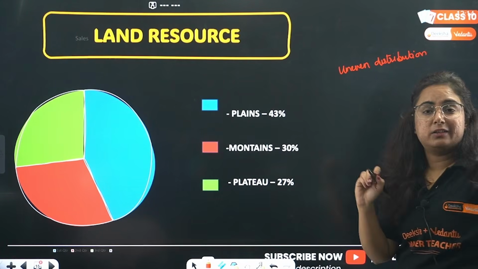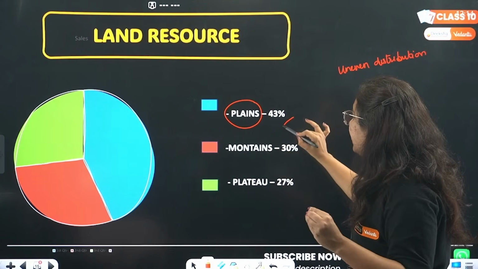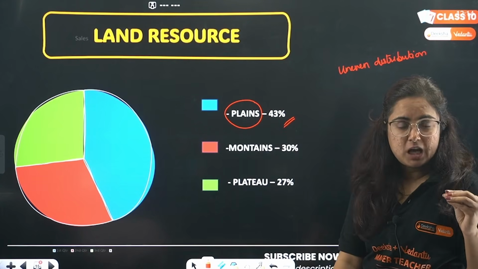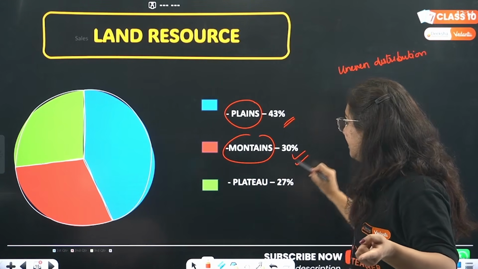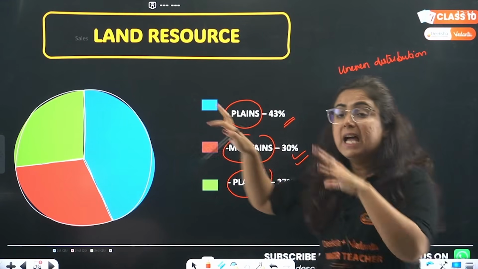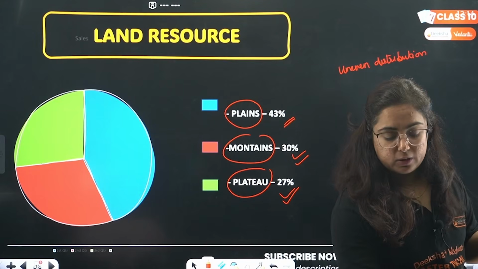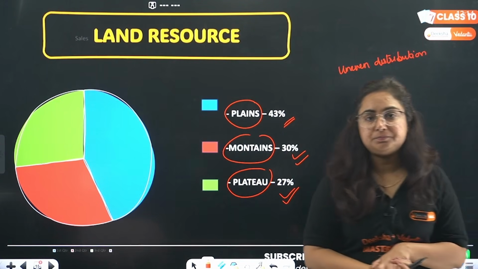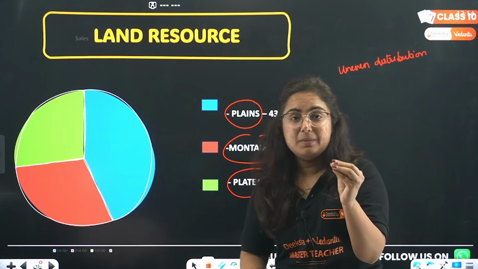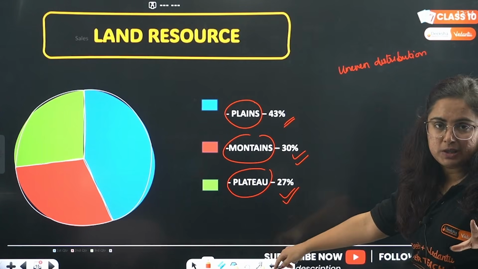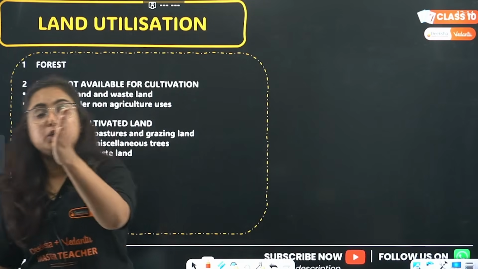We categorize it in three parts. First is plain area. In India, the plain area is around 43% of the total land area. Then comes the mountain, that is 30%, and the plateau, that is 27%. This pie chart is already given to you in the book, and hence land resource is not equitable. The maximum is plain, the minimum is plateau. Now let's talk about land utilization.